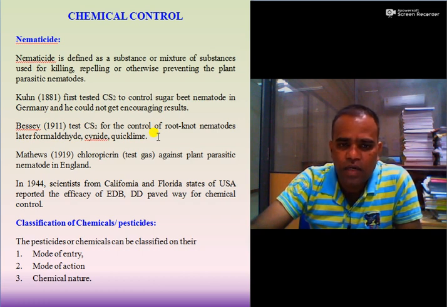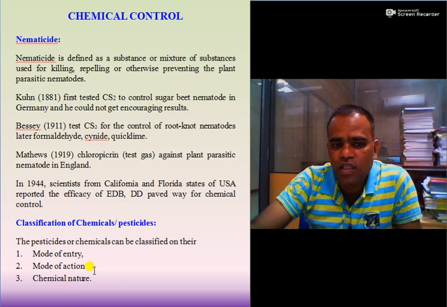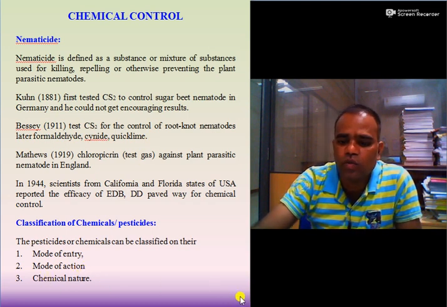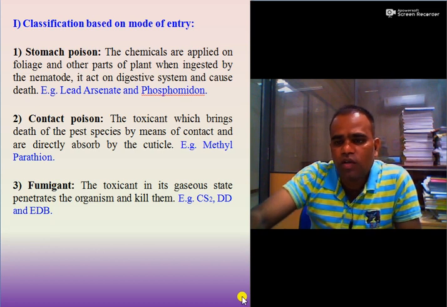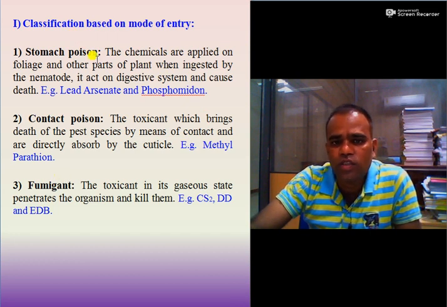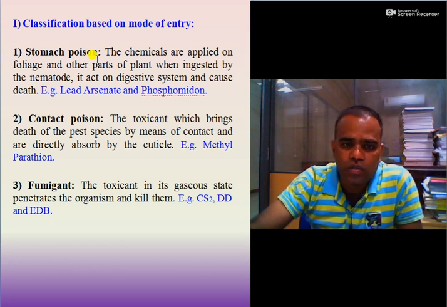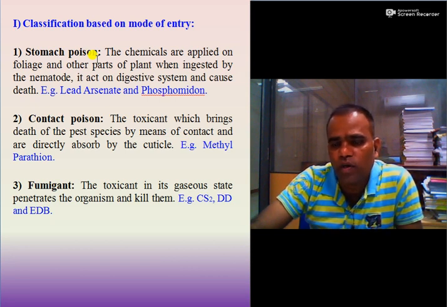So there are different classes of these nematicides, and these are on the basis of mode of entry, mode of action and chemical nature. Let us discuss one by one. So classification of the nematicides on the basis of mode of entry. There are three classes. One is stomach poison. The nematicides, when applied on foliage and other parts of the host plant, are ingested by the nematode, act on the digestive system and cause death of the nematode. Say for example, lead arsenate and phosphamidon.